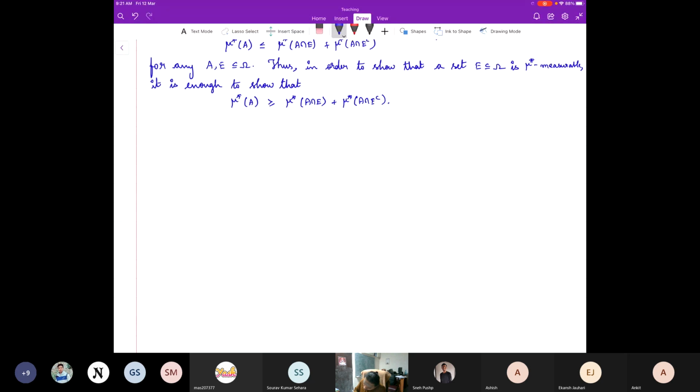So now here comes the so-called Carathéodory's extension theorem. Right. So let mu star be an outer measure on a set omega.